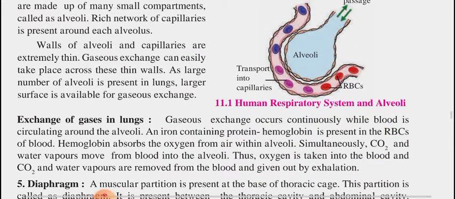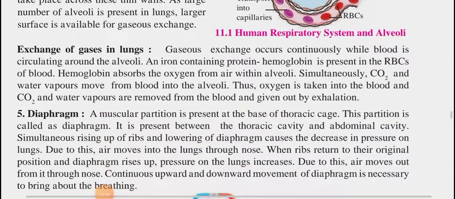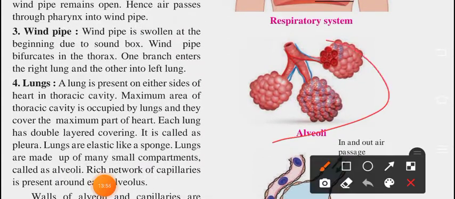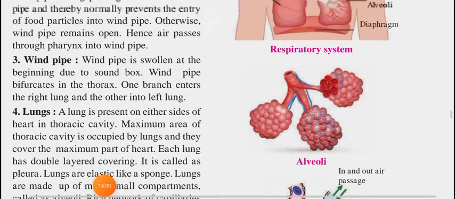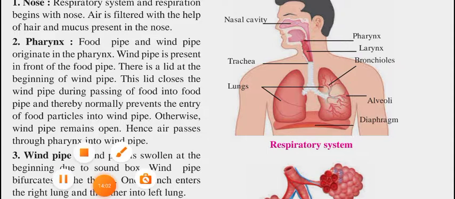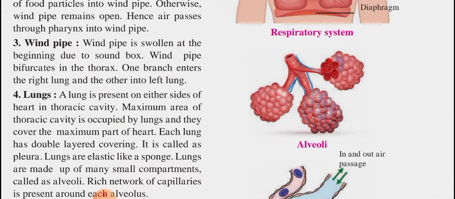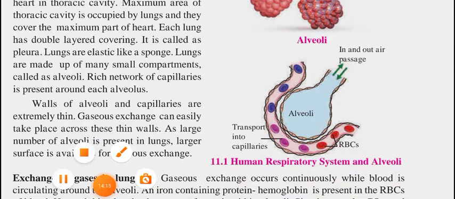Okay, so overall, you can observe here, this is the alveoli, and this is present at this site. You can observe here the closest diagram for the alveoli, and much closer with each part of the alveoli, what is happening over here. This diagram gives you an idea for the same.